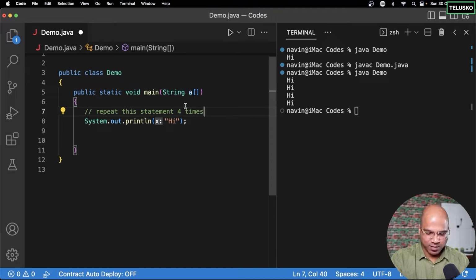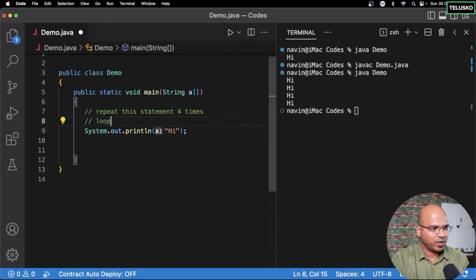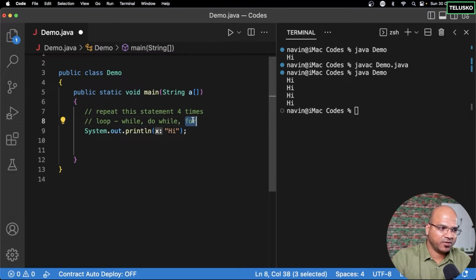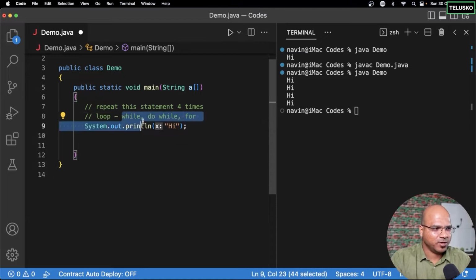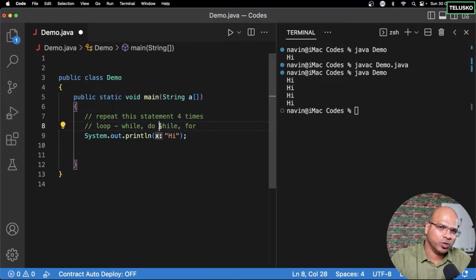So we have a concept like loops, which will reiterate the same thing. And there are multiple loops available in Java. With different languages, we have the same thing, or we can say similar thing. So we have something called a while loop. We have do while loop, and then we have a for loop. Now, mostly we use a for loop, but we'll start with while and do while, and they have their own use cases. It's not like just because we have a for loop, we'll not be using while and do while. They have their own use cases.